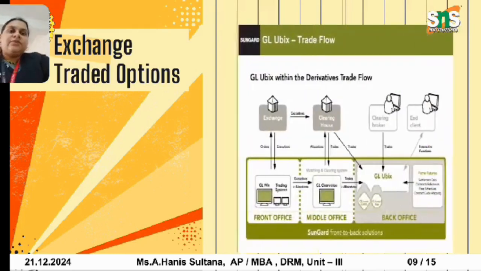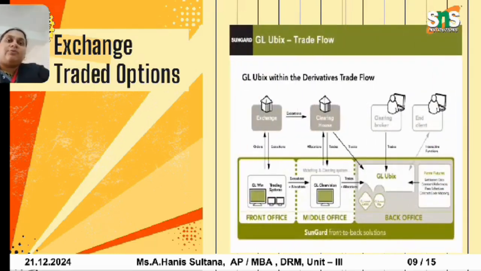Exchange traded options means, for example, we have an exchange where the orders are executed through the clearing houses. If we are in India, our stock exchanges are the National Stock Exchange and the Bombay Stock Exchange, that is NSE and BSE.